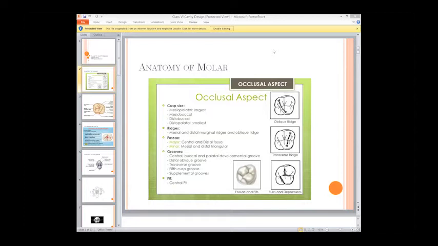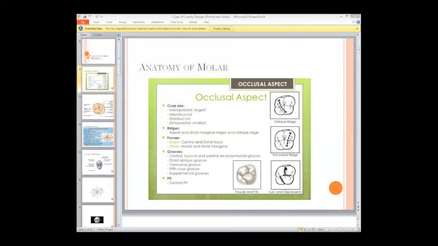Are we clear about this anatomy so that we can move forward? The oblique ridge is specific to the maxillary molars. You won't find it in the mandibular molars. The transverse ridge is also specific to the maxillary molars.